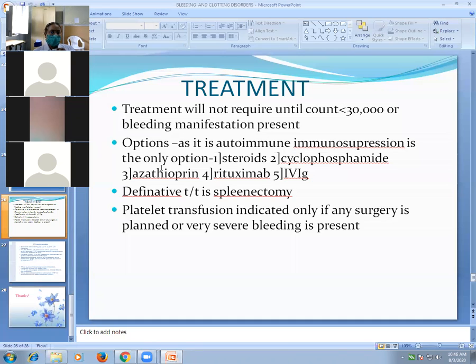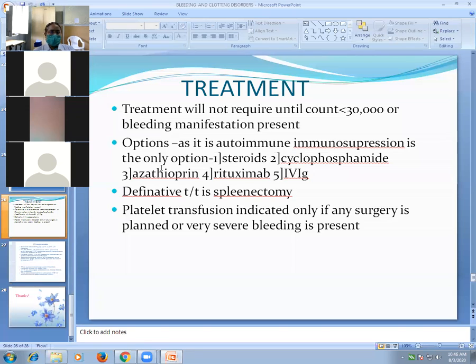So our aim in treatment is, as it is an autoimmune disease, and in every autoimmune disease the treatment plan is always immunosuppression. You have to suppress your immunity. And the options for immunosuppression, no doubt, are corticosteroids. It is the most common drug used as an immunosuppressant in any autoimmune disorder.